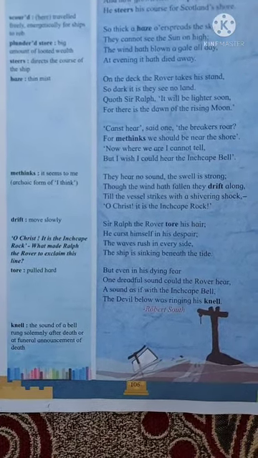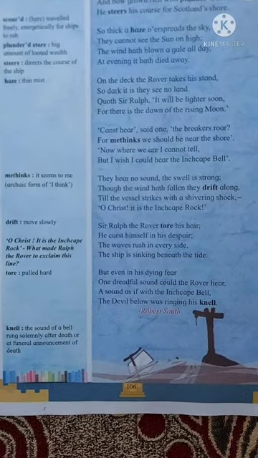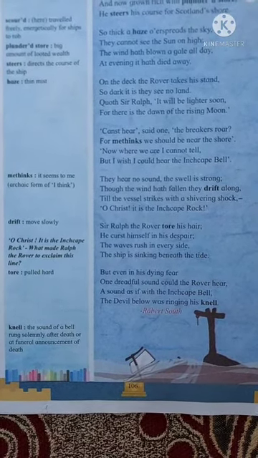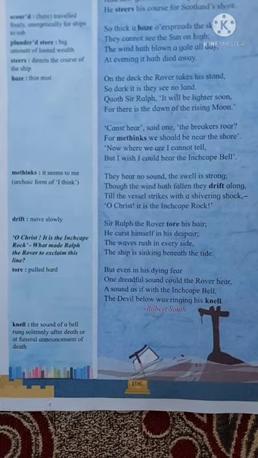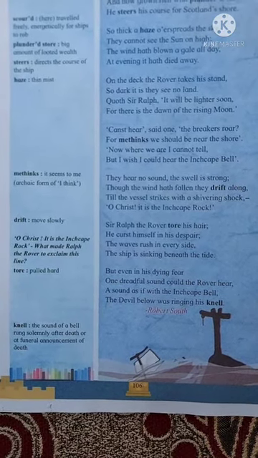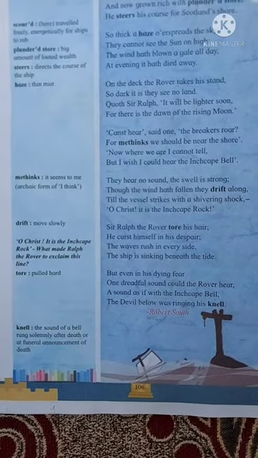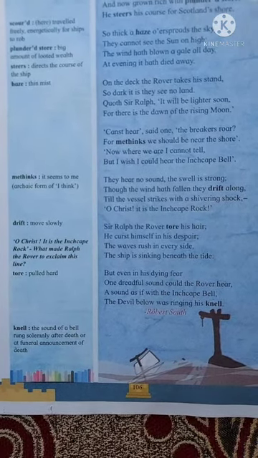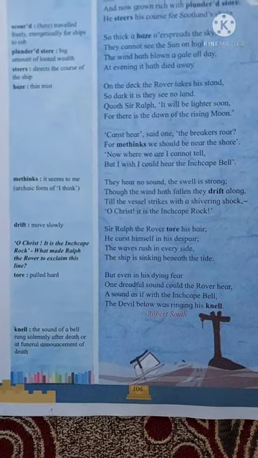Though the wind hath fallen, they drift along. Drift means they continuously move on till the vessel strikes with a shivering shock. And suddenly their ship was attacked with the shivering shock. That means the ship is automatically destroyed by the Inchcape Rock.